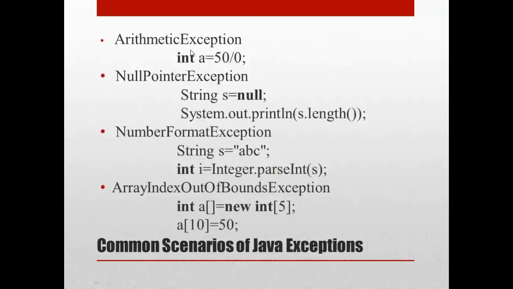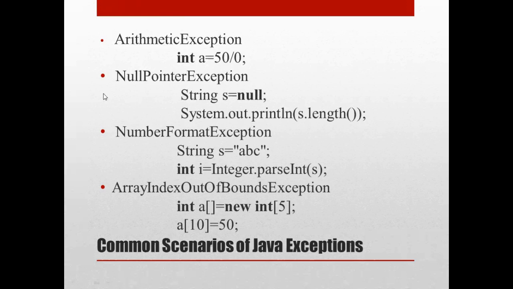Now we shall see a few common scenarios of Java exceptions which are listed below. Let's see one by one. The first one is an arithmetic exception. If we divide any number by 0, then an arithmetic exception occurs.